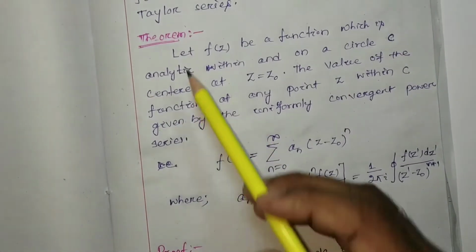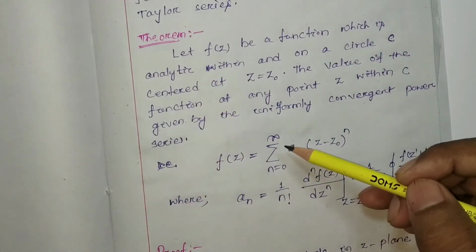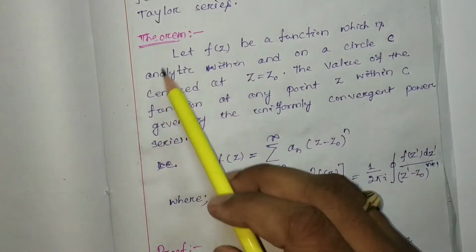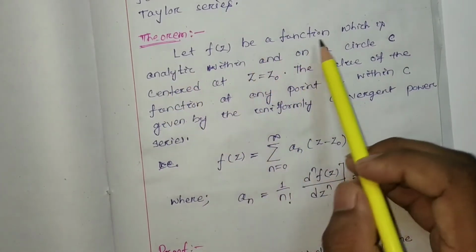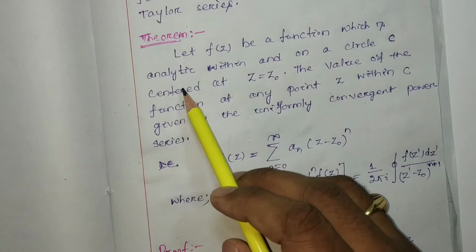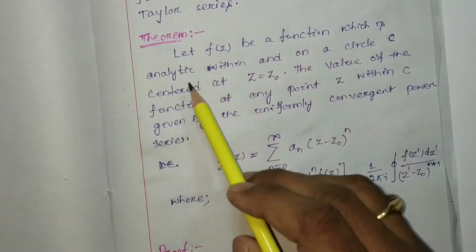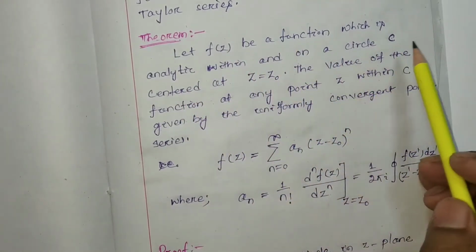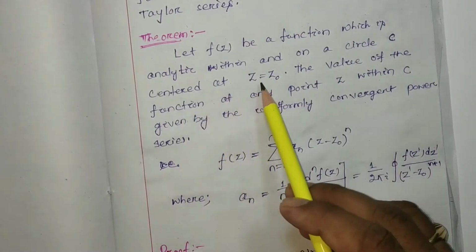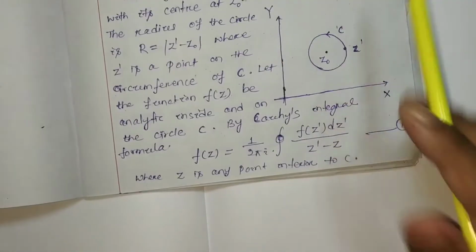This is going to be discussed with a theorem. Let f(z) be analytic, a function which is analytic within and on a circle C centered at z = z0, as in the figure.